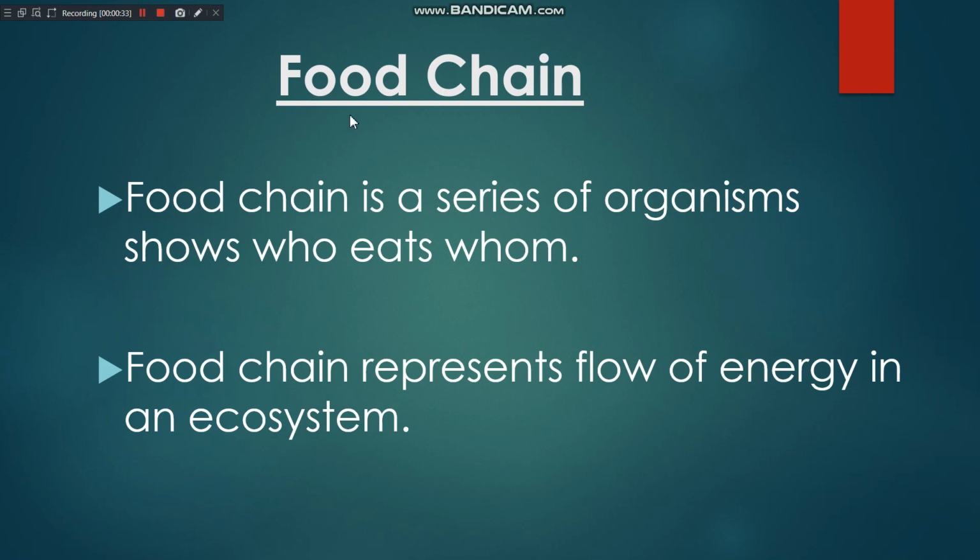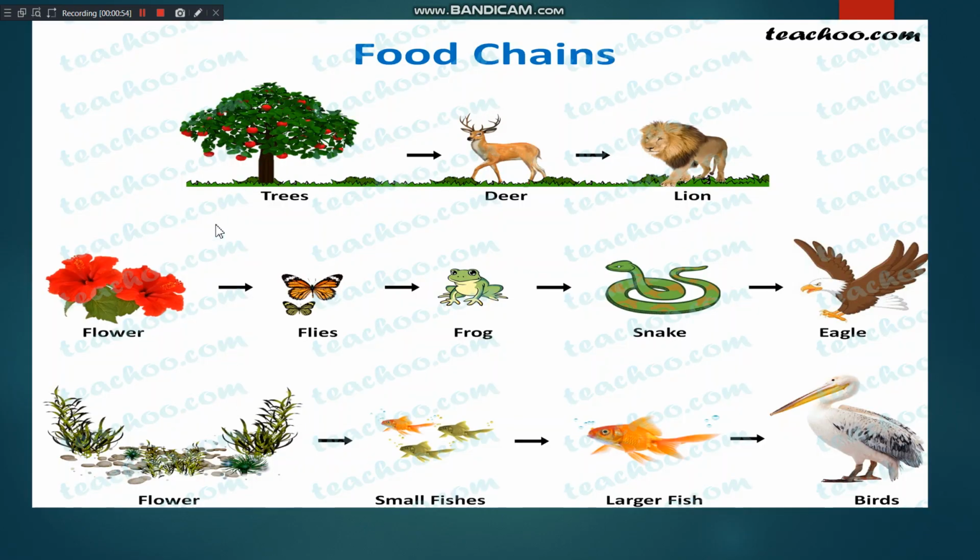Now what's the meaning of food chain? Food chain is a series of organisms that shows who eats whom, and food chain represents the flow of energy in an ecosystem. Now what's the meaning of flow of energy? Here you can see an example.